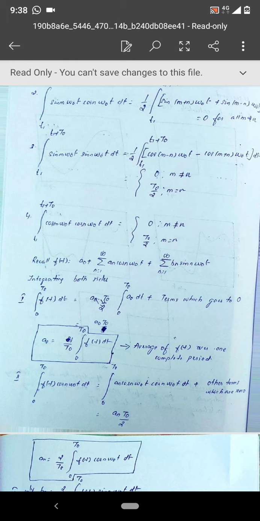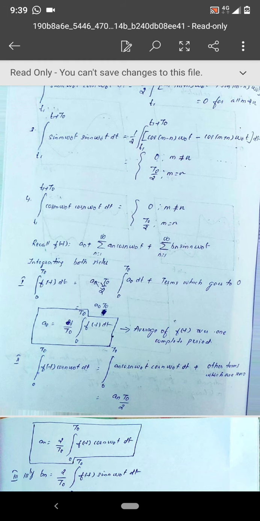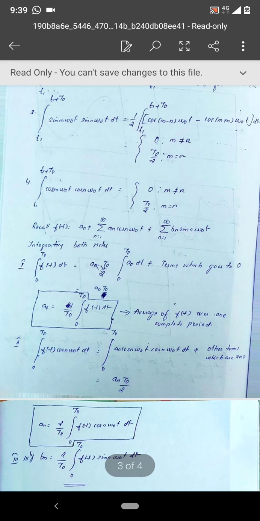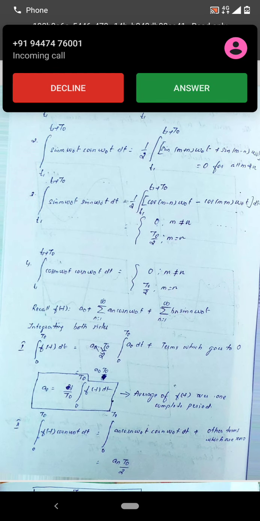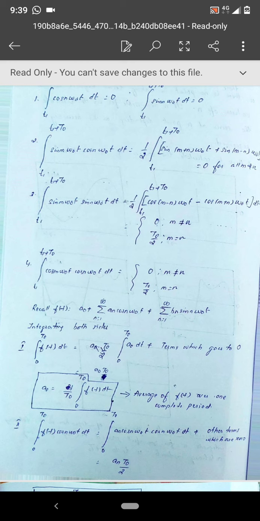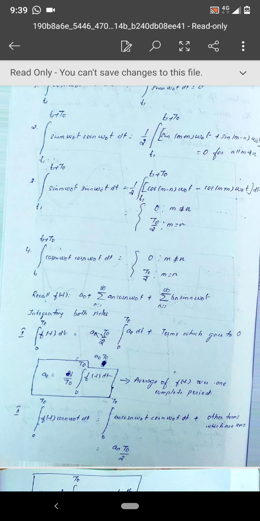So 0 to t naught f of t dt equal to 0 to t naught a naught dt plus what happens to all the cosine terms and what happens to all the sine terms. We apply the background integration result of 1, that is if we integrate sine terms and cosine terms for one complete cycle, that will be 0. So the second and third terms will be 0. And we know that a naught is a constant, so the result is actually a naught t naught. So from that you can find the value for a naught.